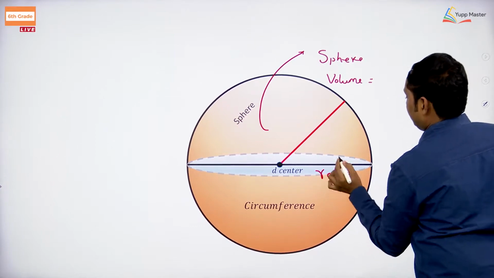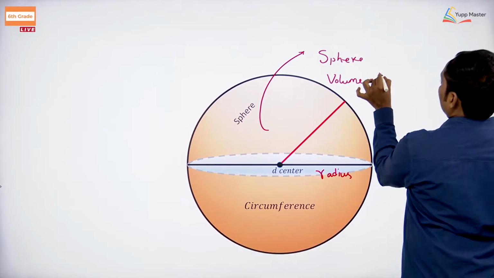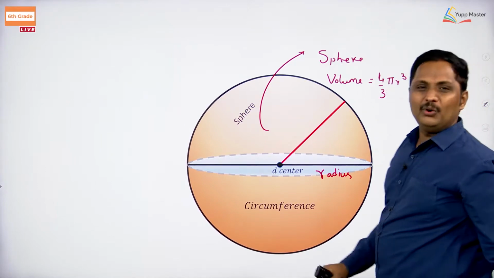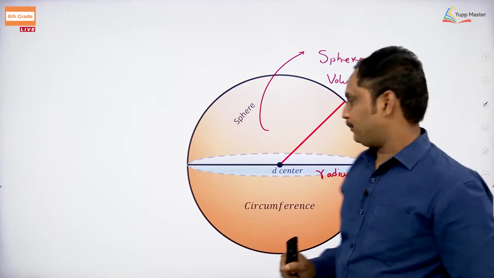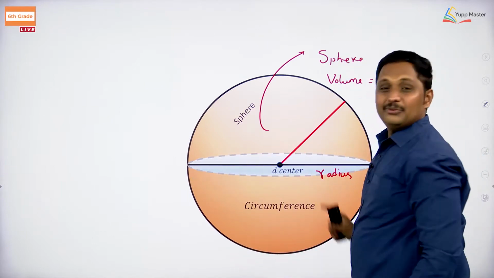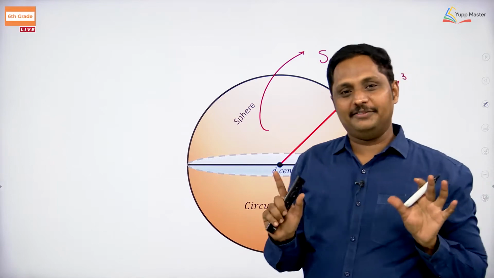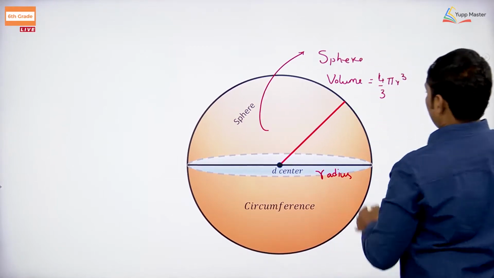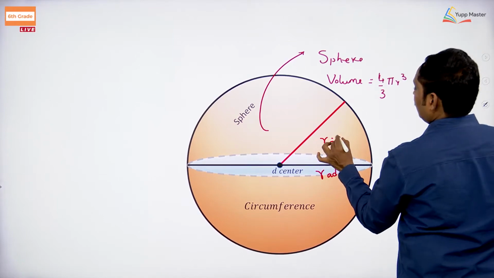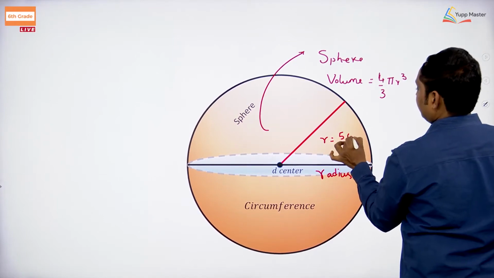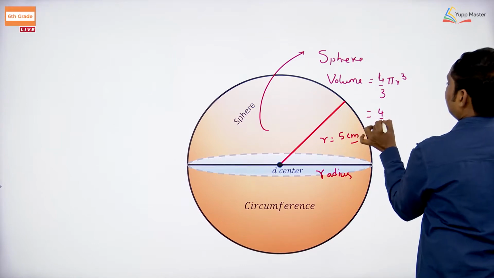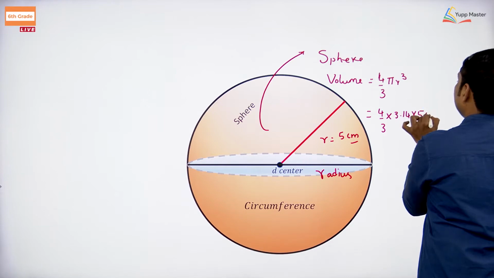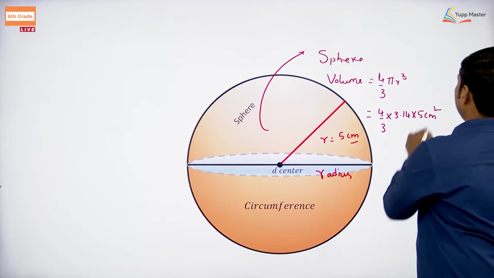By knowing the radius, you will find the volume as 4 by 3 pi r cube. Very simply, you take the thread, put it on the sphere, and measure. No need to take any instrument; with the help of thread only you can measure. So, by knowing that r is equal to 5 centimeter, that is 4 by 3 into 3.14 into 5 centimeter cube. Easily you will find this value.